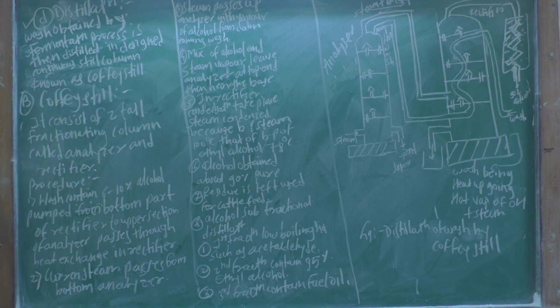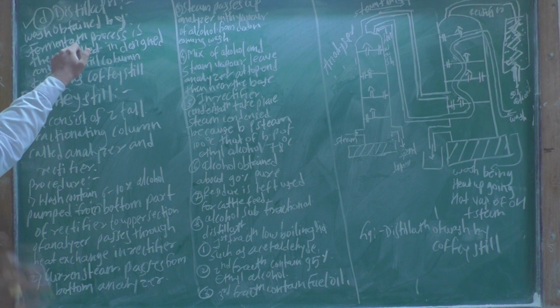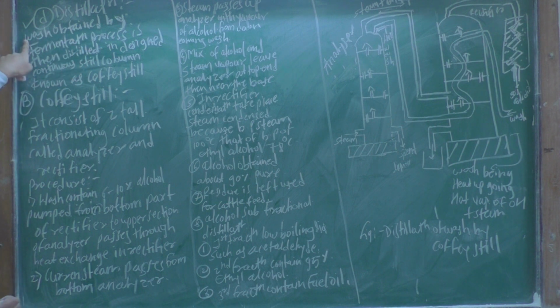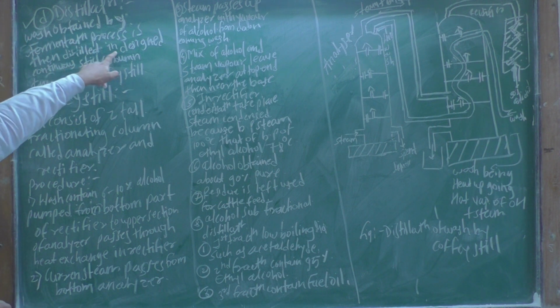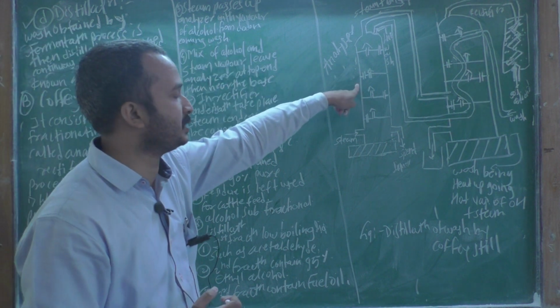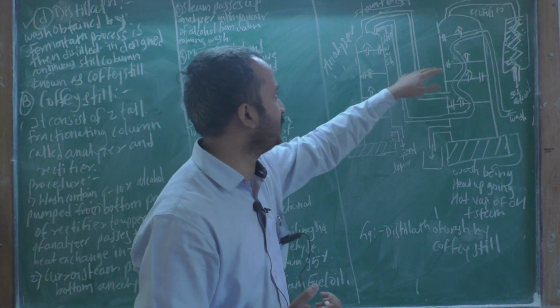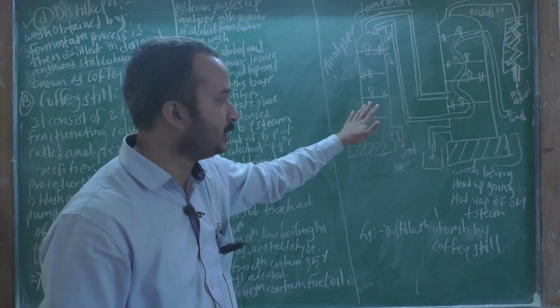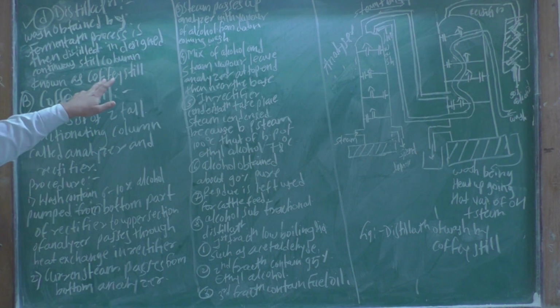It is a simple definition. The wash is obtained by the fermentation process, and that wash is distilled in a design containing continuous still column. That wash you have to distill in this still column, and it is known as the coffee still.